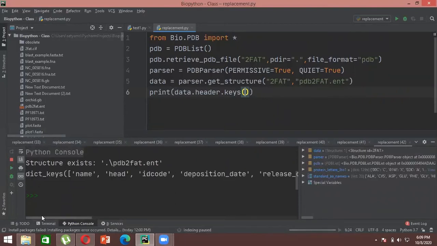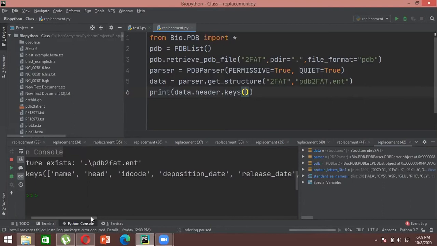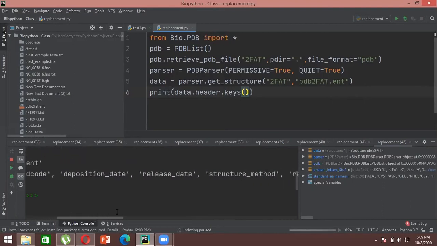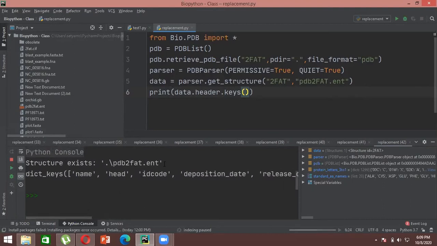So the headers that are actually stored in your PDB file are the name of the protein, the head, basically the ID of the protein, then ID code is there, then deposition date is there, release date is there, structure method is there. So you guys can take all these values, and we can also extract the value of each of them individually.